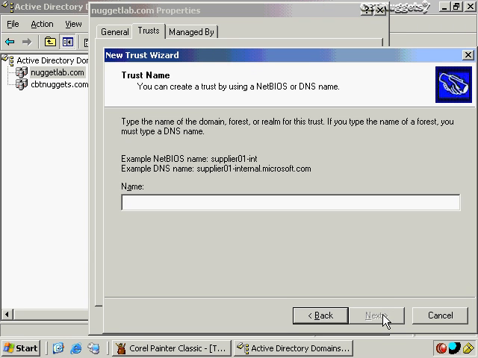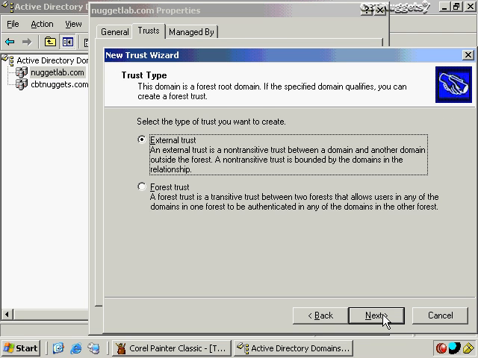And from this point, I'll just go ahead and next through the wizard. I'm going to enter in the name of Accusource.local because that's the domain that I'm trying to establish a trust relationship with. And then I'll go ahead and click on Next. And then I specify whether this is an external trust. That's what I would do, for example, if I was working with NT4 domains. In this case, however, it's not going to be that kind of a relationship because I want it to be a transitive trust relationship.